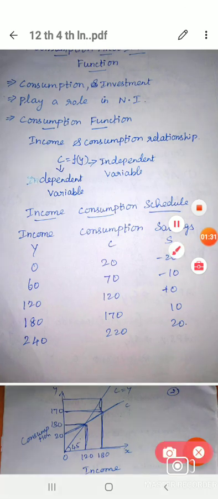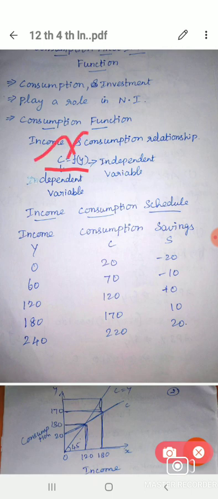Symbolically, how are we writing it? C is equal to f of Y. Okay, C is equal to f of Y. C means consumption, f means function, Y means income. Already we know. In this function of income and consumption, C is a dependent variable.